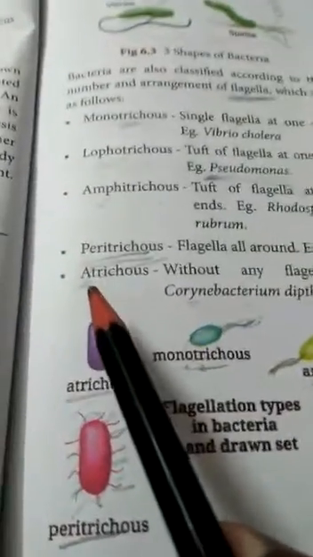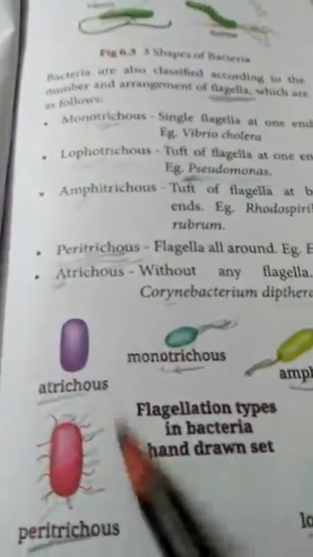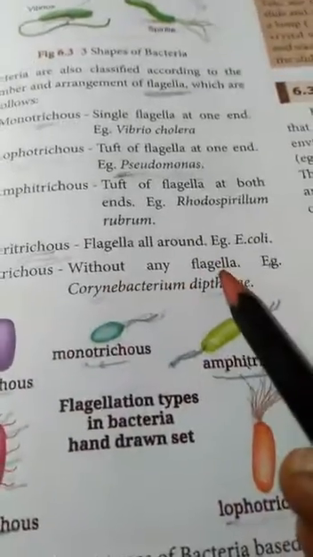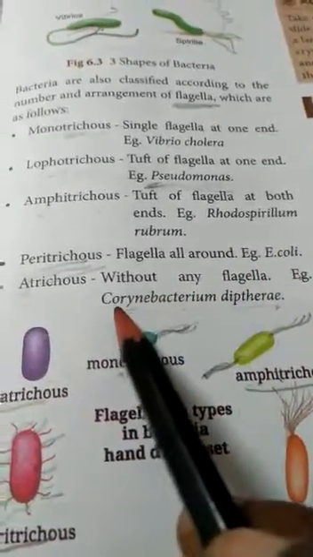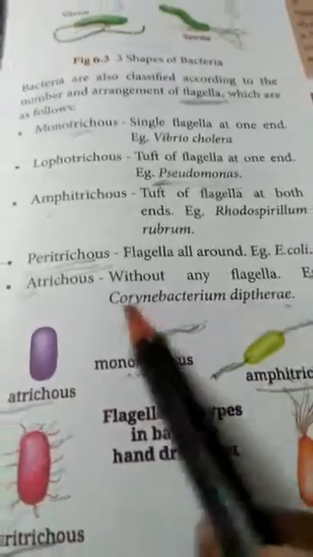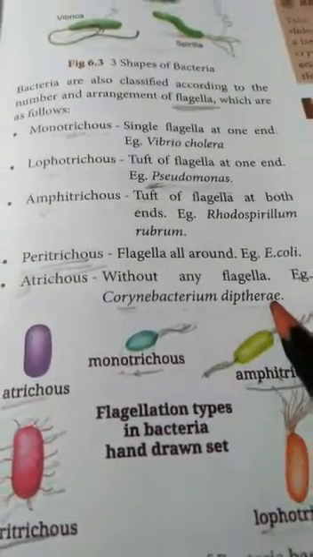Next, Atrichous. A means absent. No flagella are there. That is called Atrichous, without any flagella. One example is Corynebacterium diphtheriae.